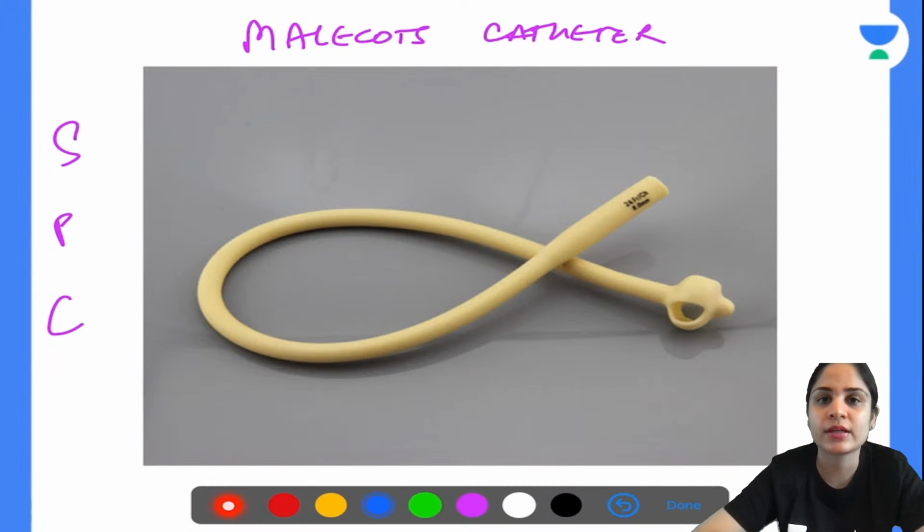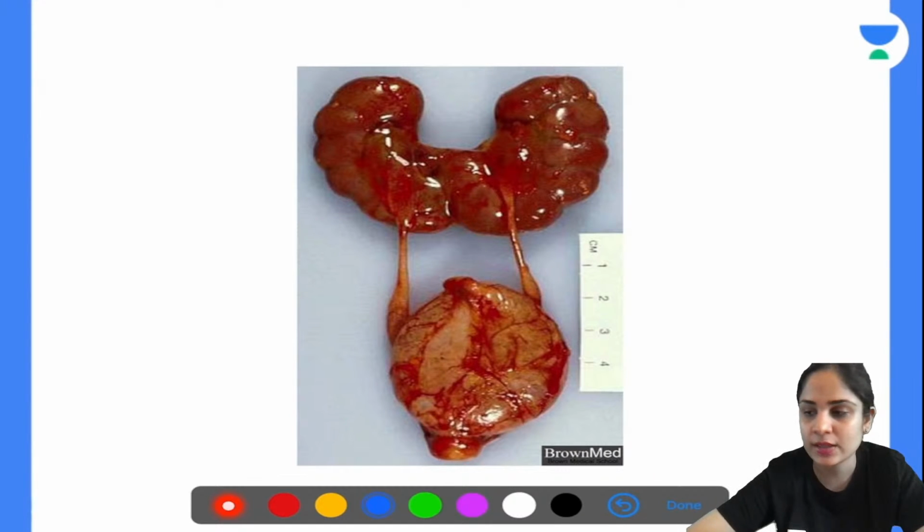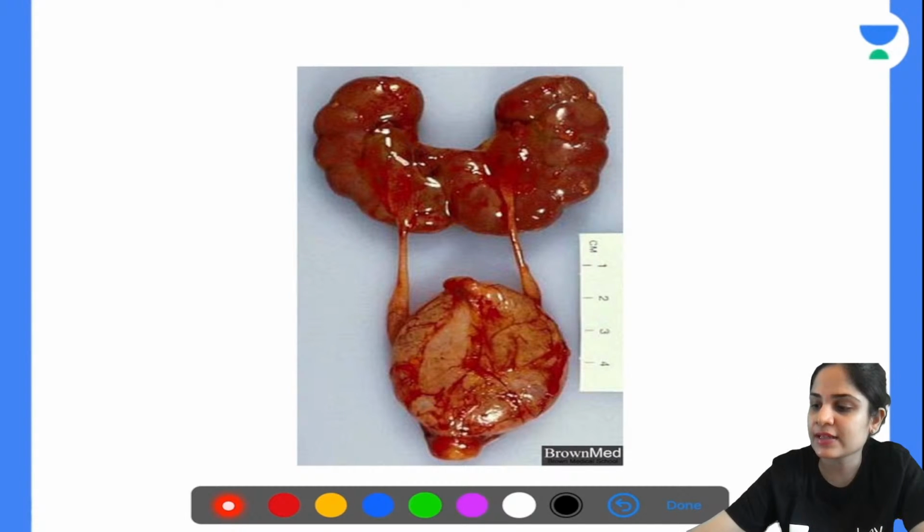Now let's start moving on a little bit to the important pathological topics in surgery related to uro. Okay. So this is the first specimen we have. Can anyone identify this specimen for me and tell me what exactly are we talking about over here? Very good. So everyone can see over here that the kidney is joined from the lower pole. Absolutely. So this is nothing but a horseshoe kidney. Absolutely correct. This is horseshoe kidney.